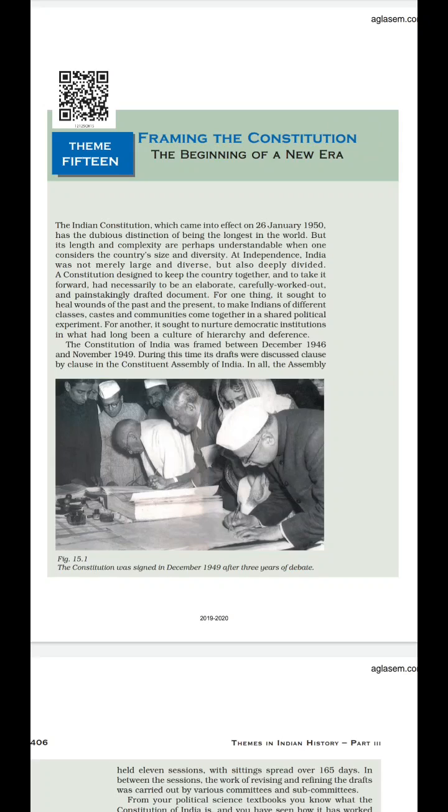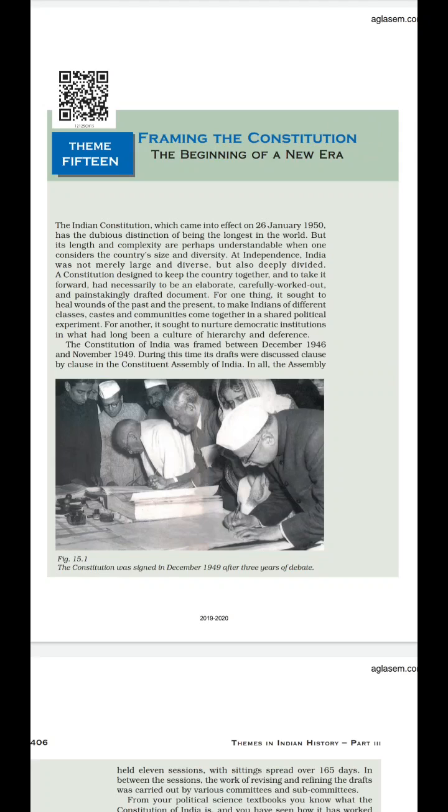Clear? For that reason, the Constitution came into effect on 26 January 1950. Now this Constituent Assembly held 11 sessions with sittings spread over 165 days.